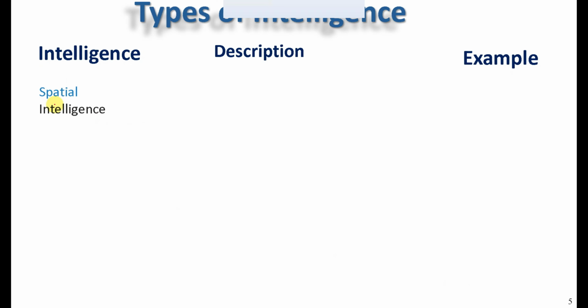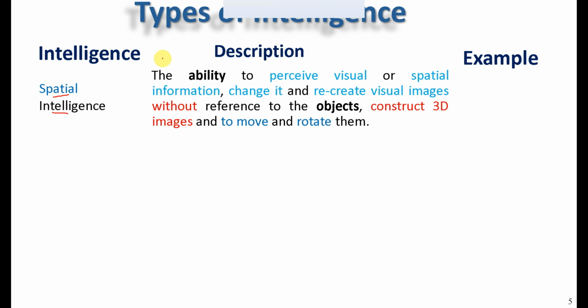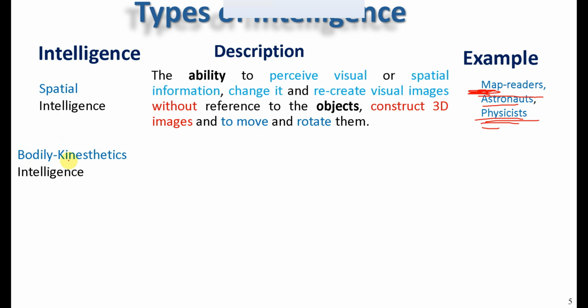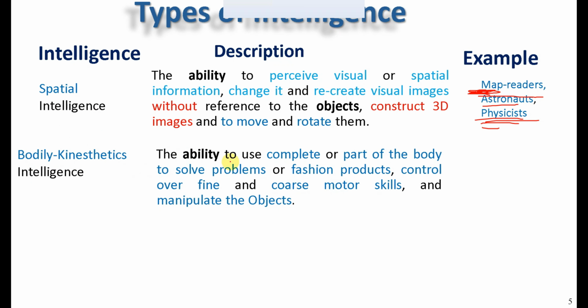The fourth type of intelligence is spatial intelligence. This is the ability to perceive visual and spatial information, and to change and recreate visual images without reference to the object, construct 3D images, and also move and rotate them. Examples of spatial intelligence are map readers, astronomers, and physicists. The fifth type of intelligence is bodily: the ability to use the whole or part of the body to solve problems or fashion products. We call it bodily kinesthetic intelligence. Players and dancers are examples of bodily kinesthetic intelligence.